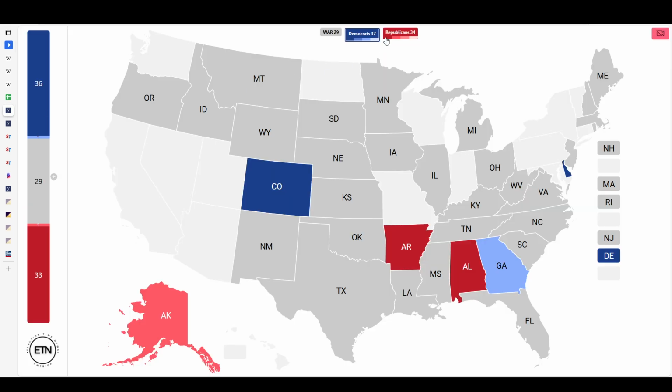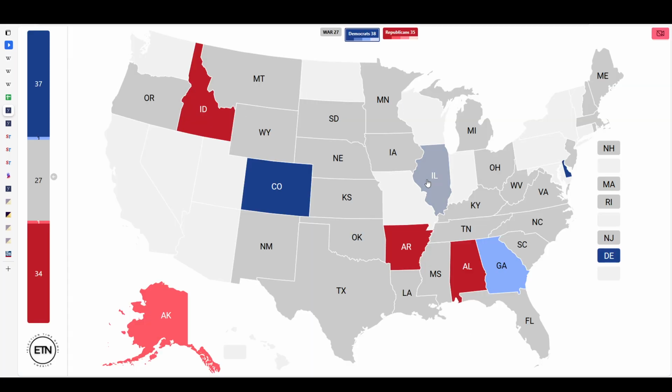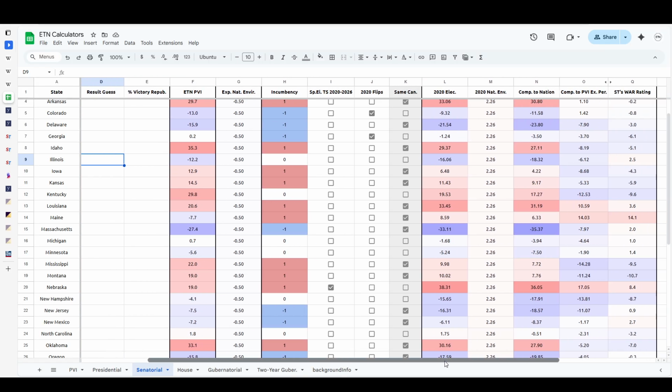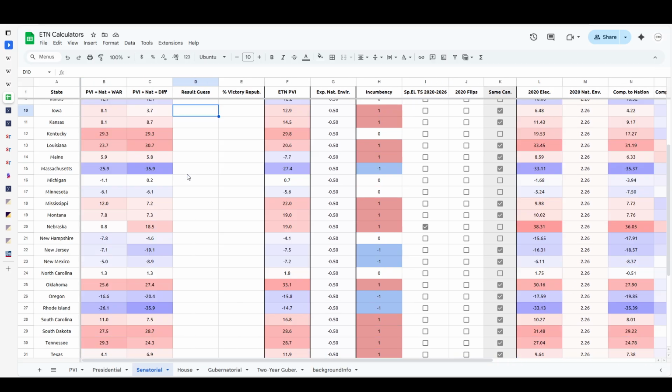Idaho, just under 30 points, a slightly weak candidate, but that does not put them at risk whatsoever. It is the state of Idaho, PVI of 35.3. Illinois, no incumbency. That means it's going to be a 12.7 point margin. It's going to be 12.2 plus 0.5. It's quite that simple. Dick Durbin is retiring. He overperformed by 6.1, but according to Split Ticket, he is still actually an underperformer and a relatively weak candidate.